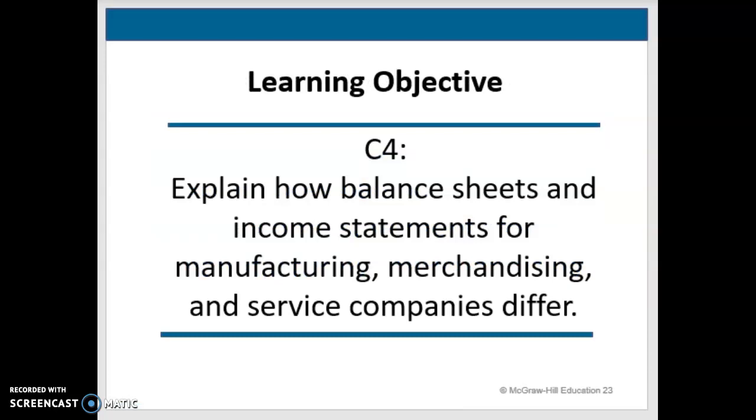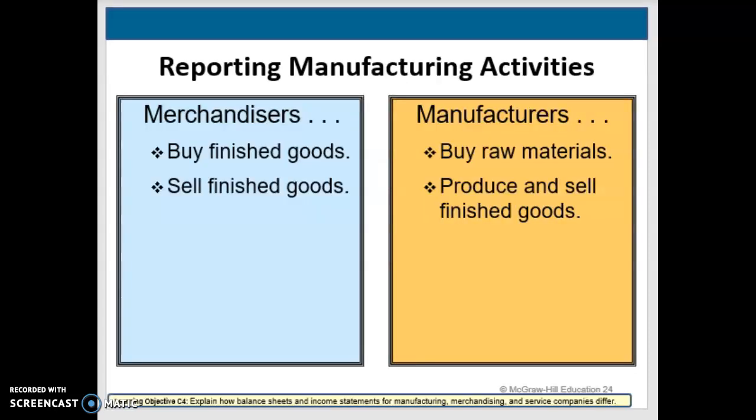All right, so let's look at how these new changes we've seen affect our financial statements. We're going to look first at some of the manufacturing activities that we have. So before we were looking at merchandisers, and they buy the finished goods and then they sell the finished goods. With manufacturers, they are buying raw materials and they're producing and selling those finished goods to those merchandisers. So the main difference is one of them is making it, one of them is buying that finished product.